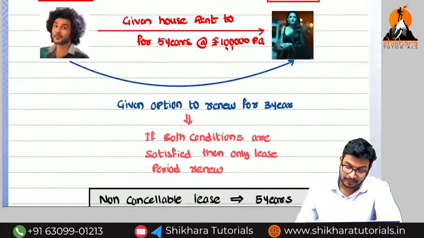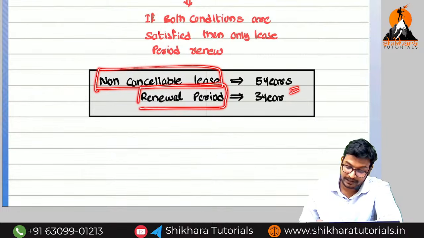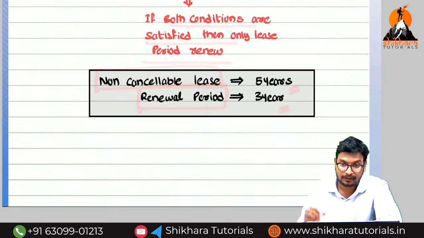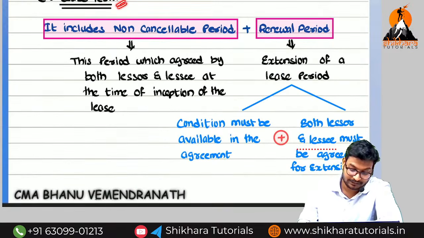So next one. Here, non-cancelable period means how many years, amma? 5 years. Renewal period means how many years, amma? 3 years. If both the conditions are satisfied, then only the renewal period will be forming part of what, ma? Forming part of lease term.